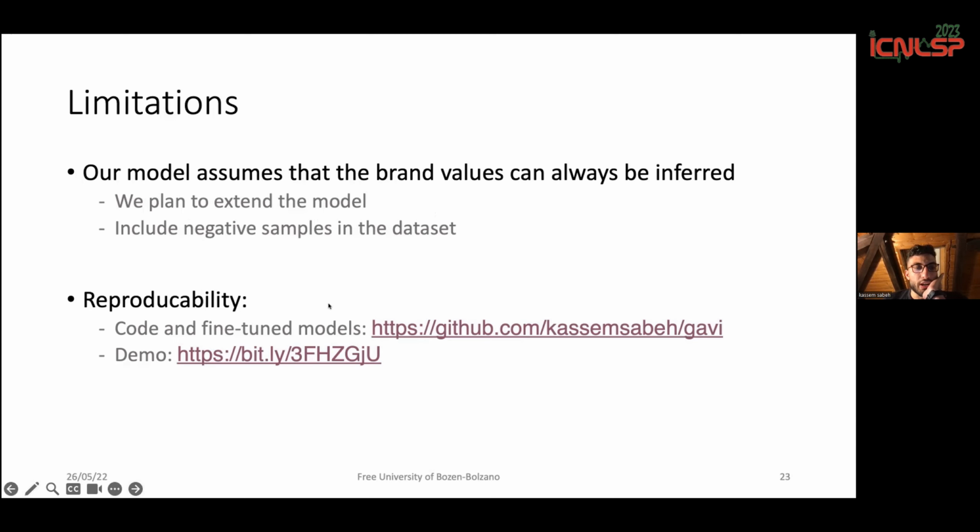Finally, for reproducibility, our code and fine-tuned models can be found on GitHub. Also, we have a demo that is a web application of the model where you can actually interact with the models that we have seen here.